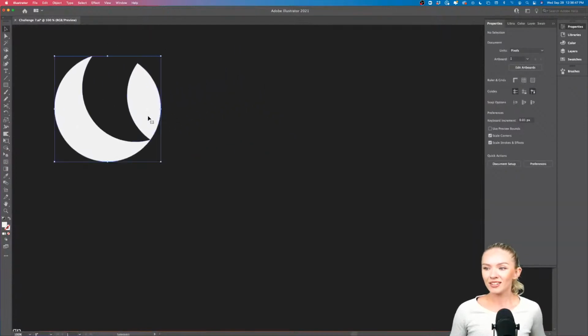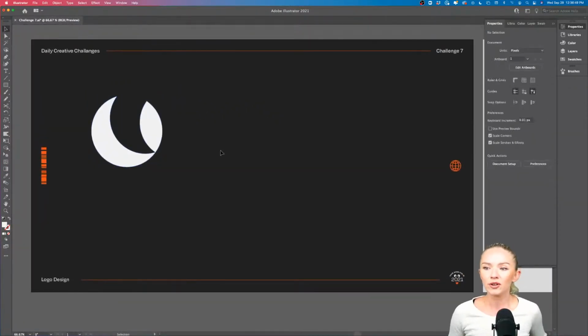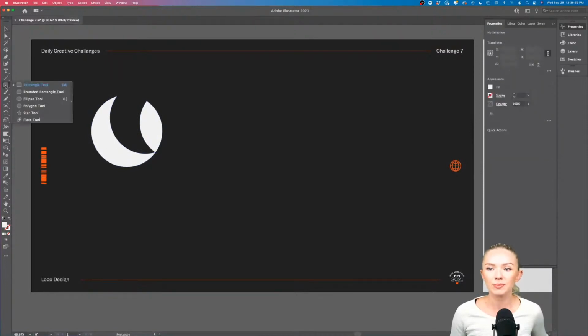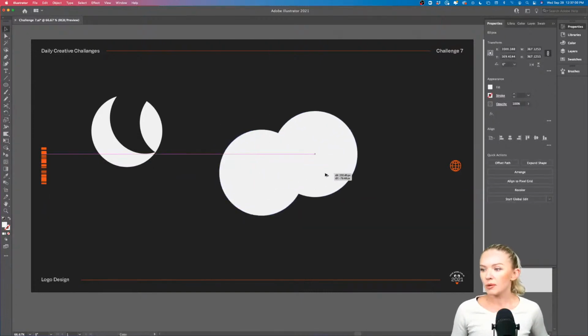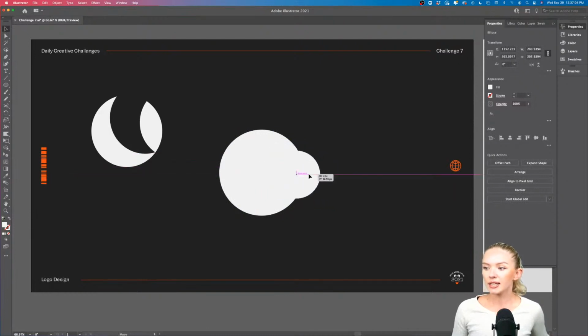So this is one, and let's experiment a little bit further. Let's experiment with what else we can do with other shapes. We're going to select the ellipse tool and create a couple more circles. Maybe we're going to create a smaller one as well, just like that. Maybe something like this, and maybe another one right here. So what will that look like for us?